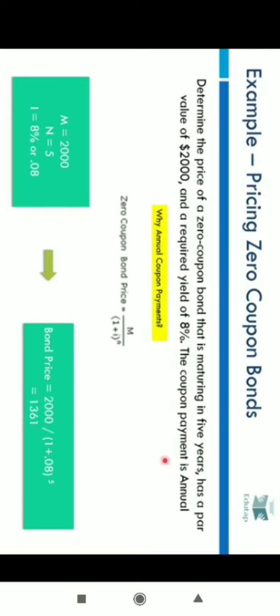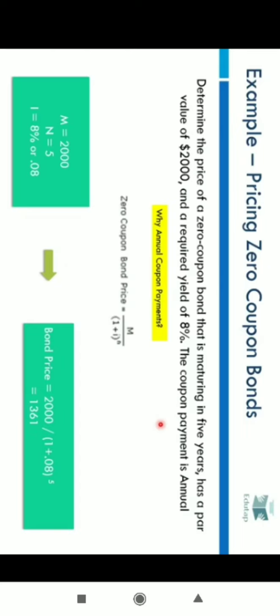Now you must be thinking that these are zero coupon bonds, then how can the coupon payment be annual? Because in zero coupon bonds, there is no coupon payment. You directly get whatever amount you get at the end of your maturity, or at the end of the duration for which you have bought the bond. So how come the coupon payment is said to be annual? The answer is that yes, zero coupon bonds do not give any coupon payments in between, but still in the question it is mentioned that the coupon payment is annual because it is just virtual.